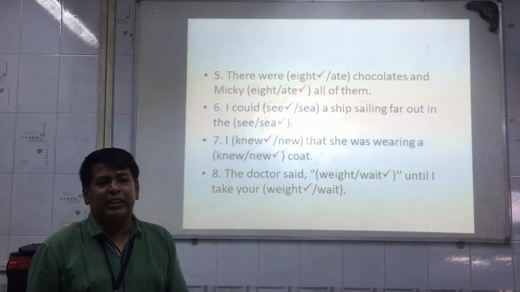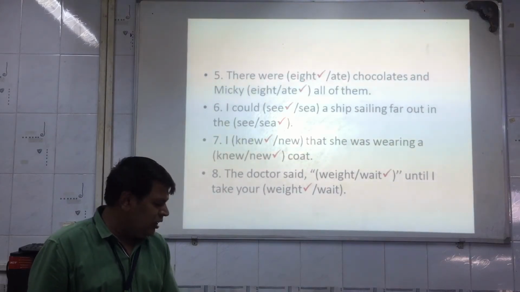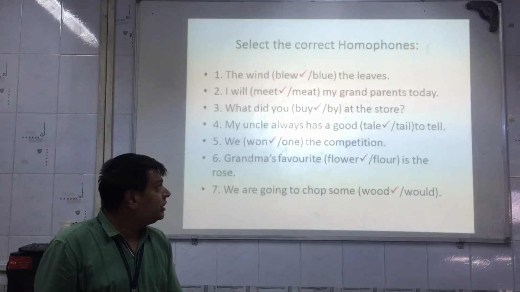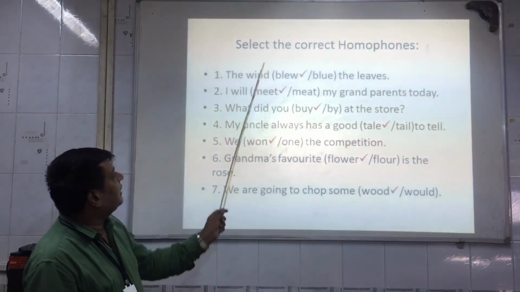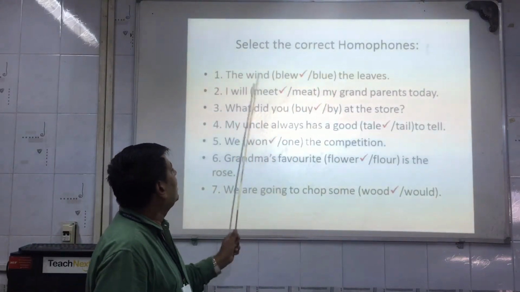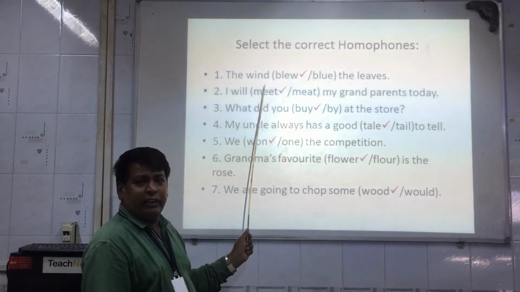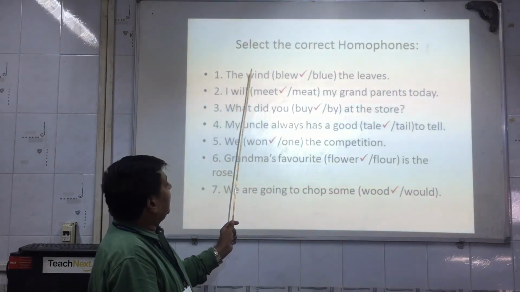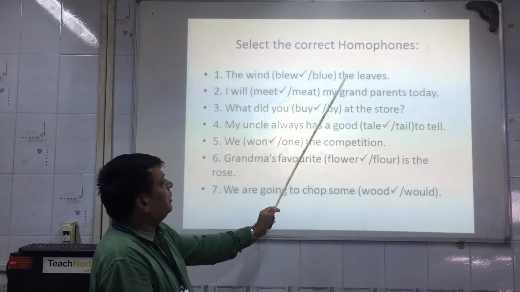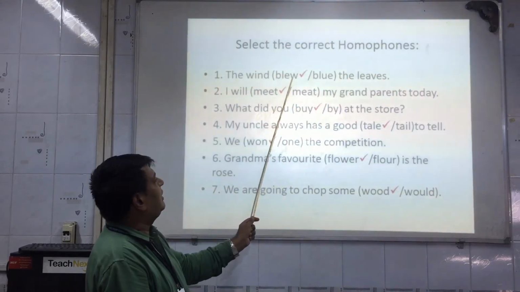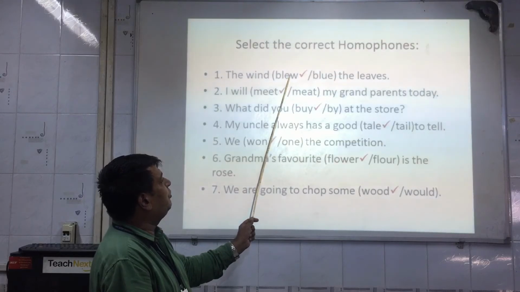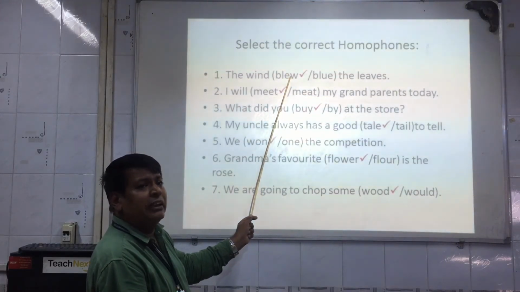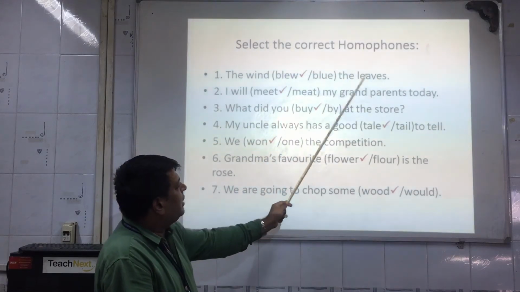If yes, then let's move on to our next activity, that is activity number 2. Just see here in this activity what it is. Select the correct homophones. Now we will select the correct one among these sentences. The wind blew the leaves. Now which blew will we select here? The wind blew, B-L-E-W. Obviously blew we will take here. That is the past tense of blow, the leaves.